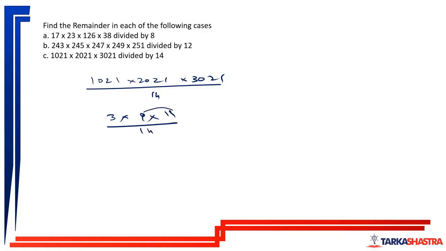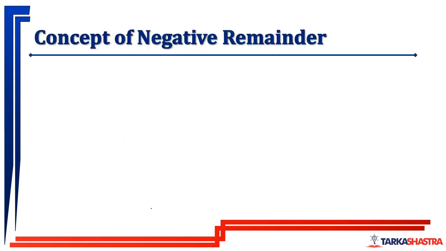So 9 into 11, 99. 3 into 99 by 40. So that is 3 into 14, 84, 98. Remainder will be 1. So 3 into 1 by 14. So remainder will be 3.